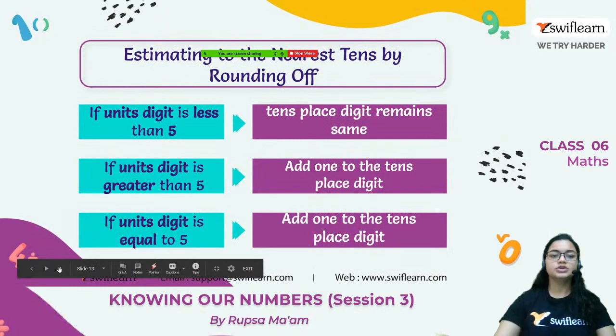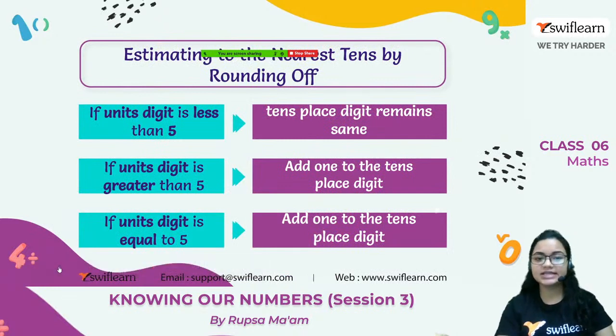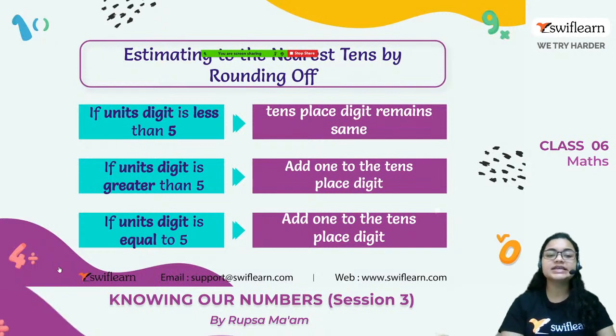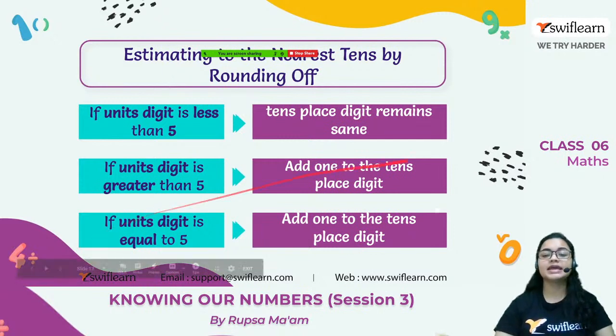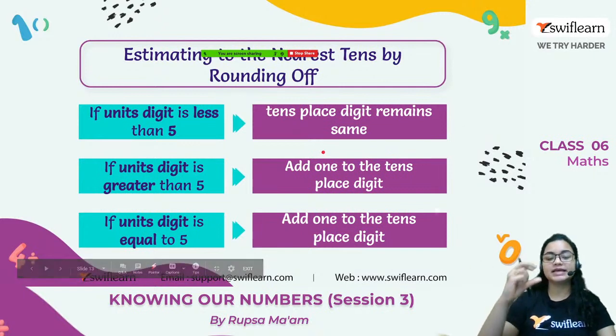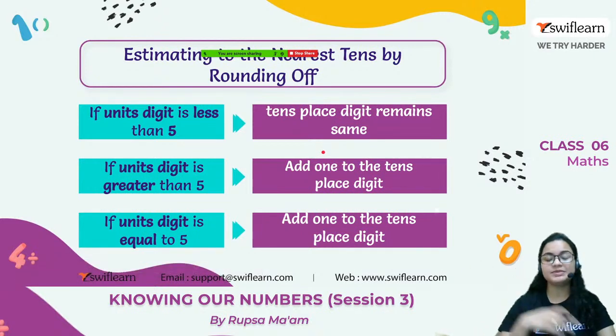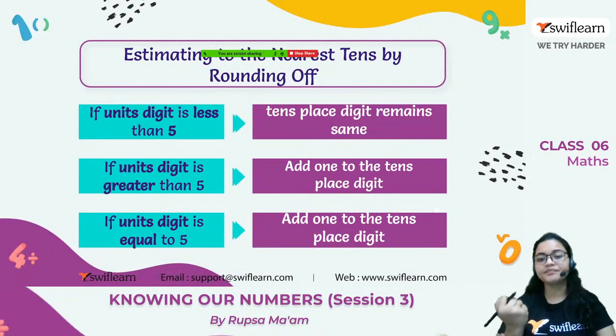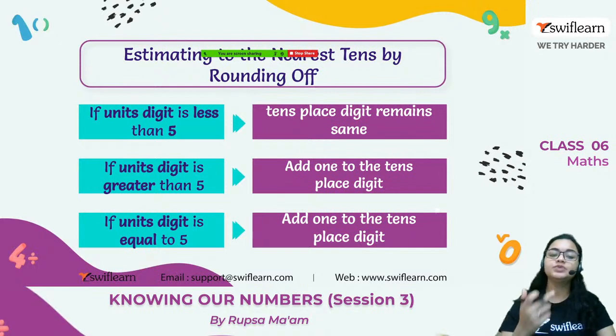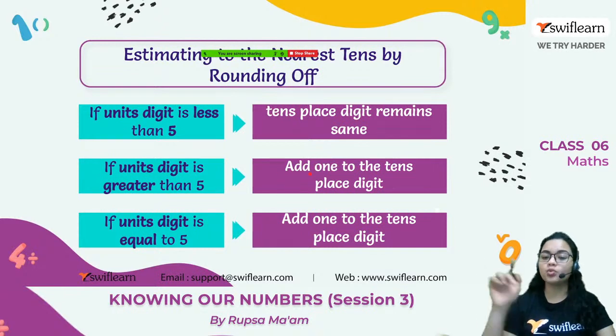Okay. So estimating to the nearest tens by rounding off. If the units digit is less than 5, then the tens place digit remains the same. So when the units place digit is less than 5, meaning 0 to 4, then the tens place digit will remain the same. If the units digit is greater than 5, then add 1 to the tens place digit.